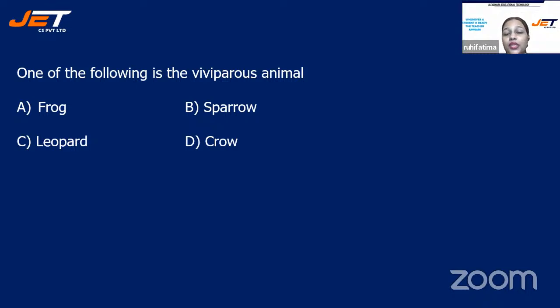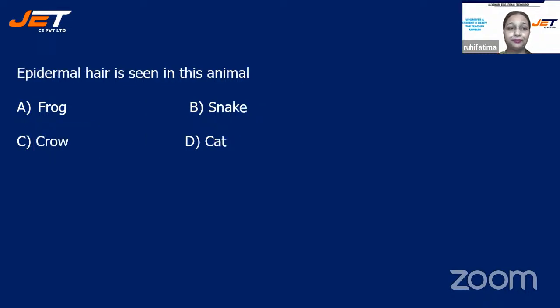One of the following is a viviparous animal. Which one from the options is the viviparous animal? Children, time is running very fast. All right. So the correct answer for this question is option C, leopard. Those who have opted for option C, they all are right. We all know that frog, sparrow, and crow, they all lay eggs, except leopard.